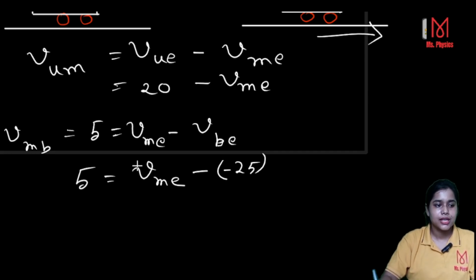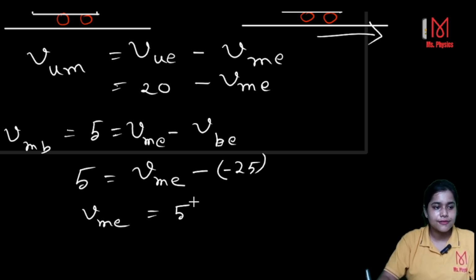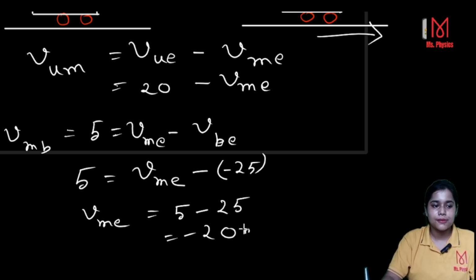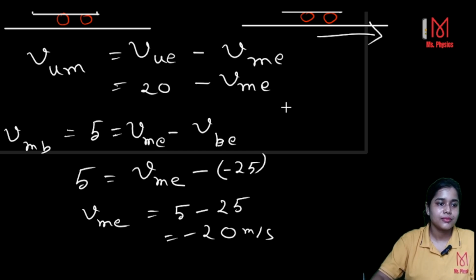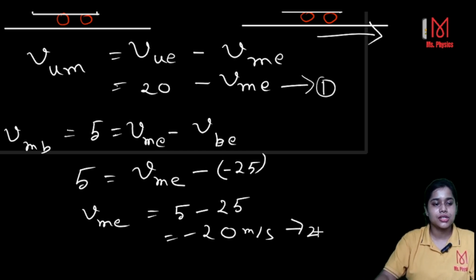So 5 is equal to this. That means vme, we are getting as 5 plus minus 25, therefore minus 20 meter per second. So this is the velocity of me with respect to earth, E for earth. Now suppose this is your equation number 1 and this is equation number 2.